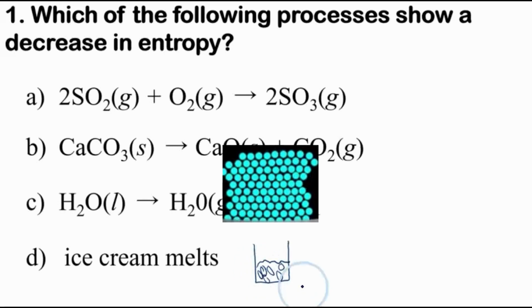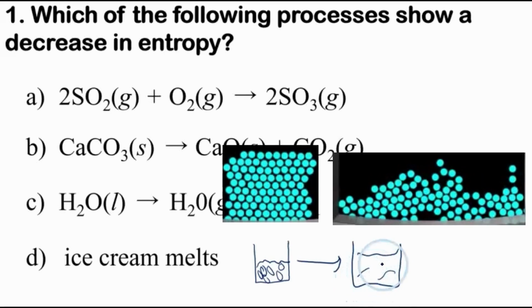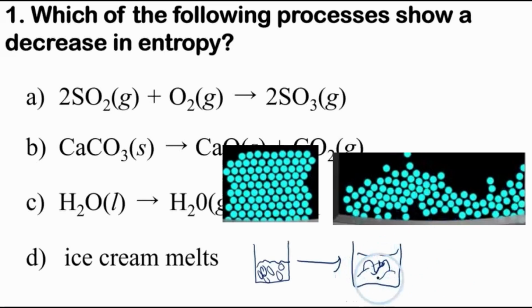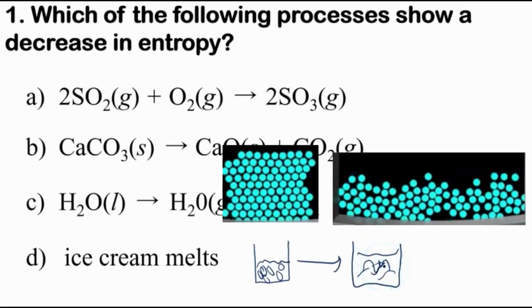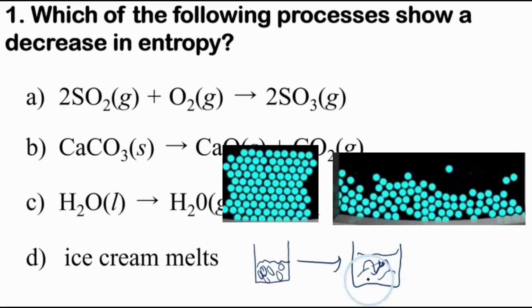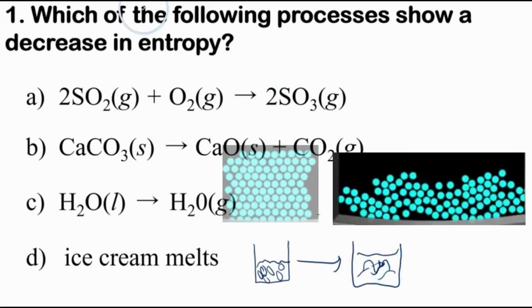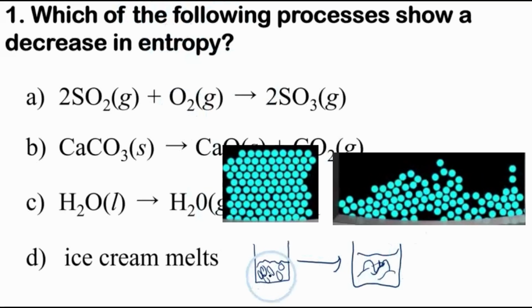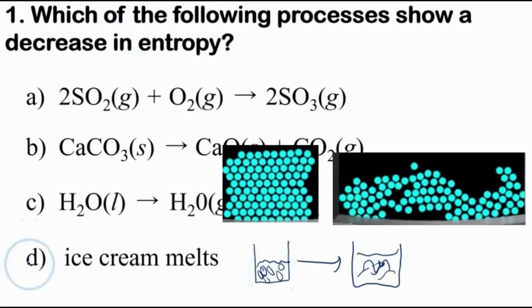It's not moving around. The molecules are not moving around much at all. They're vibrating and whatnot, but there aren't too many different arrangements that they can make. But when it melts, we have the liquid. These molecules, the ice cream molecules, can move around and roll around each other. So we have more possible arrangements. We have more disorder of these molecules. They're more spread out amongst themselves compared to being localized in certain spots for the molecules in the solid. So that means we have an increase in entropy.